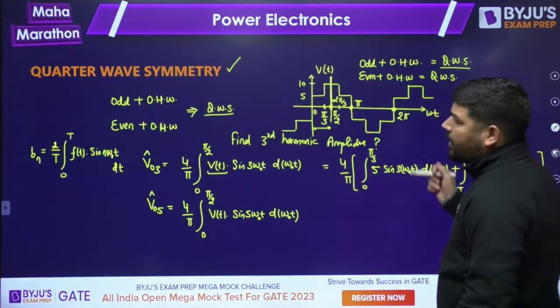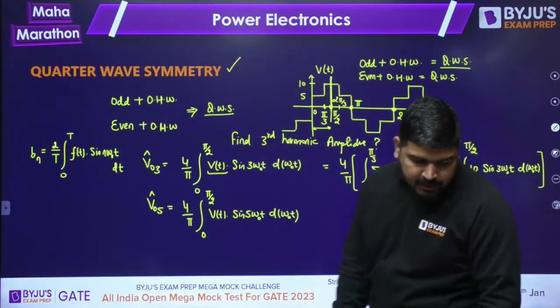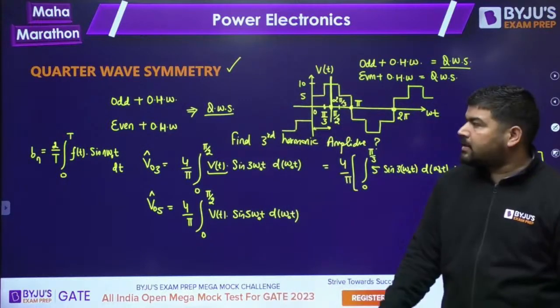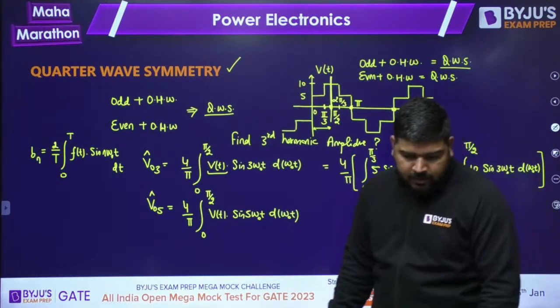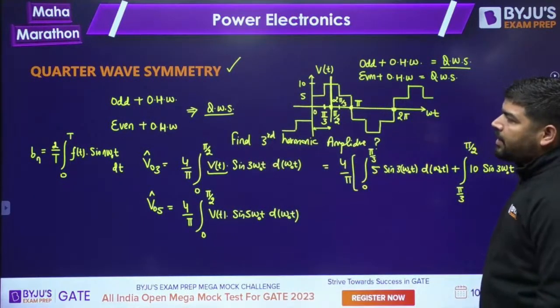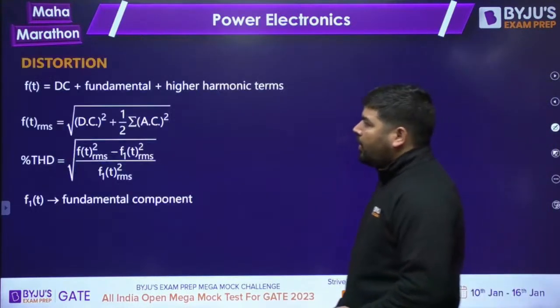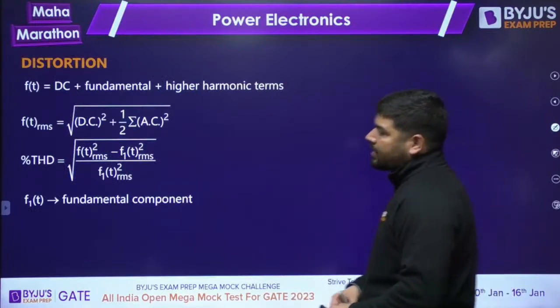That's why I told you the quarter wave symmetry, because in many places in power electronics, especially in inverters, you will see waves which have quarter wave symmetry. So there you can apply this concept and you can calculate that. Now let's come to the distortion.